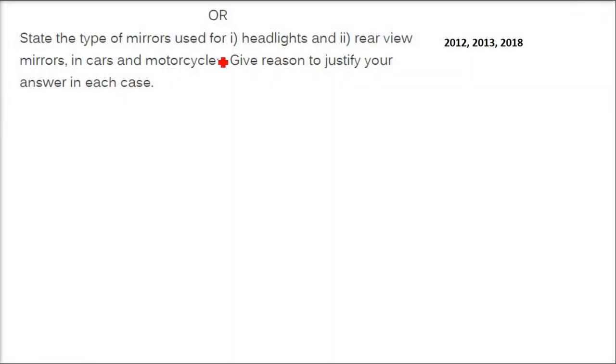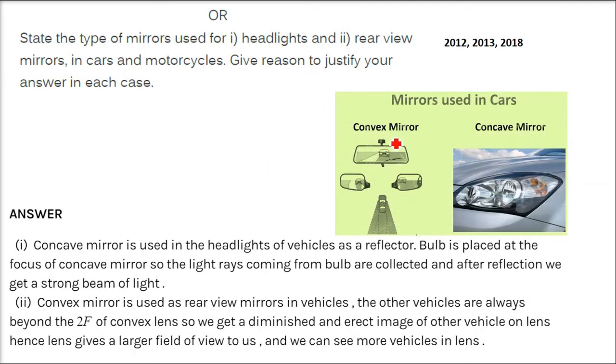State the type of mirror used for headlights and rear view mirrors in cars and motorcycles. Give a reason to justify your answer in each case. So here is the convex mirror, and the car uses the rear view mirror, also the side view mirror, as a convex mirror. This is the concave mirror, which is the headlight of the car. So concave here, convex here.